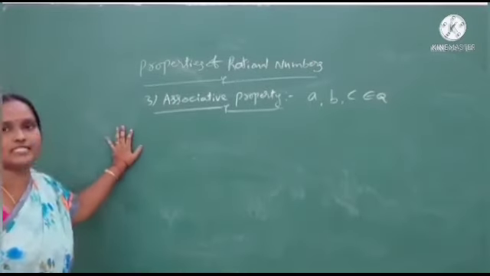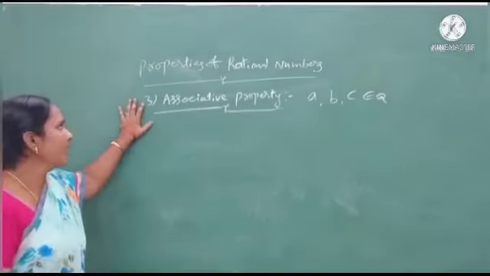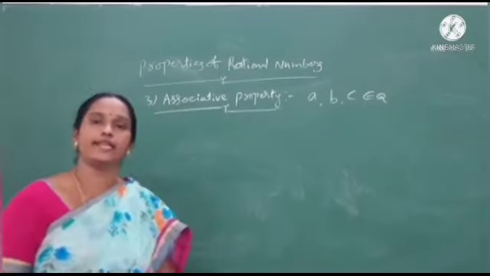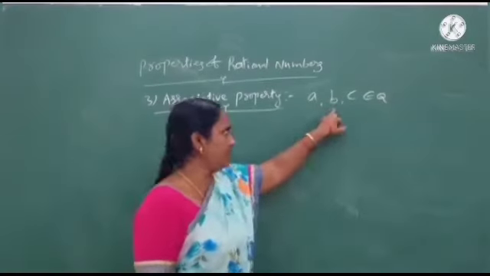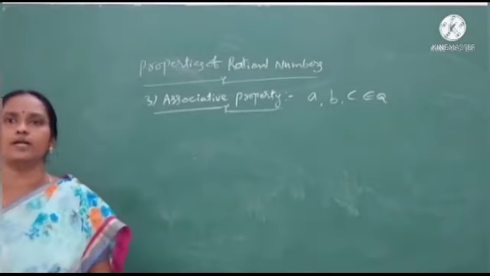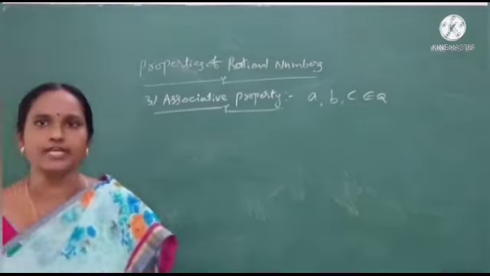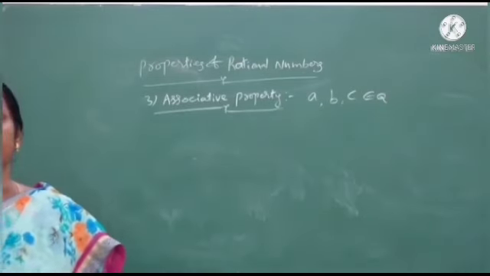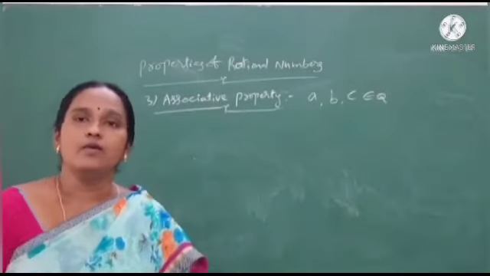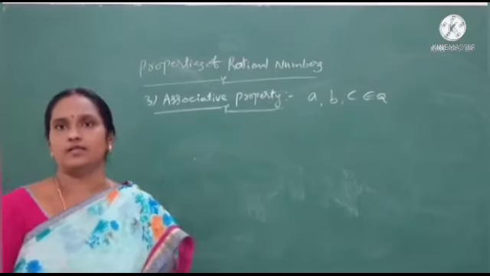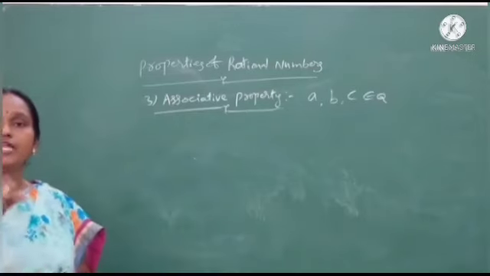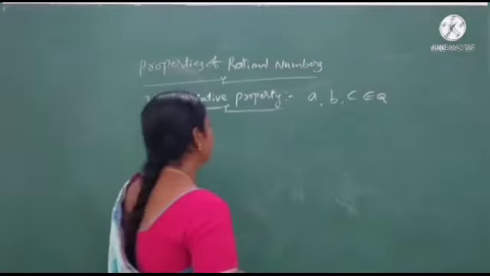Okay, students, next we discuss the associative property. In this associative property we take a, b, c, three rational numbers. This associative property is satisfied over addition and multiplication, but we cannot apply it for subtraction and division.